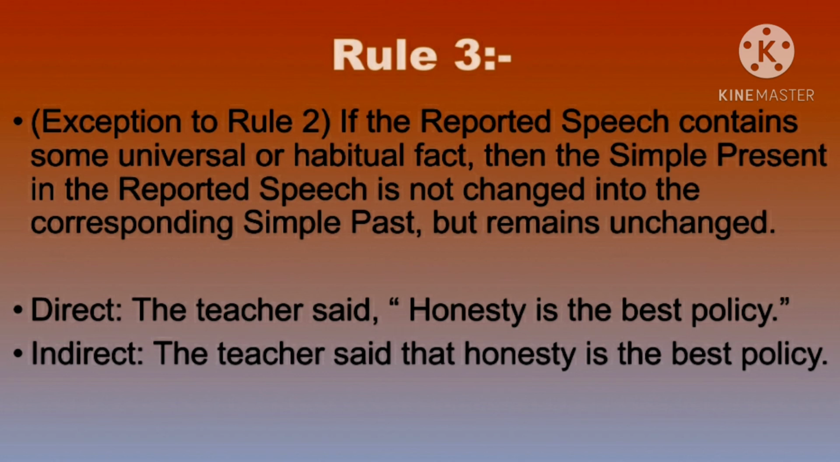Now read this example, children. The direct speech. The teacher said, honesty is the best policy. Now in this narration, children, honesty is the best policy. Actually, it gives certain truth, universal truth, or it is a fact that honesty always pays, which is considered to be the best policy. So when you put this direct speech into indirect, even though the reporting verb said is given in the past tense, still when you change this direct speech into indirect speech, that time the narration should remain in simple present tense only. That's the reason the teacher said that honesty is the best policy.